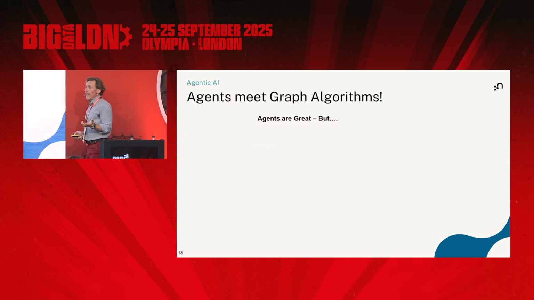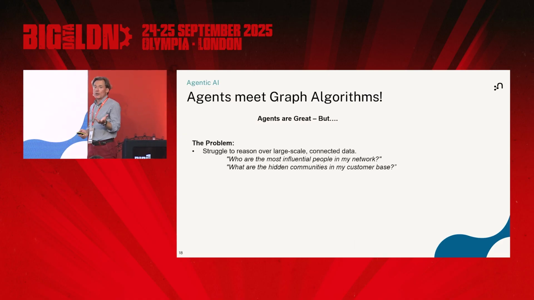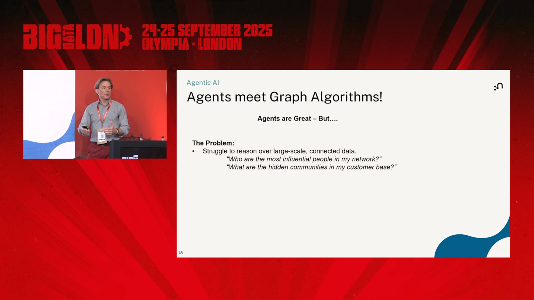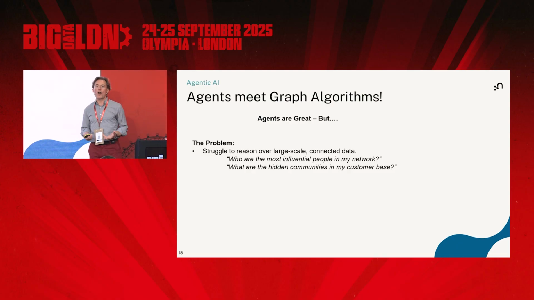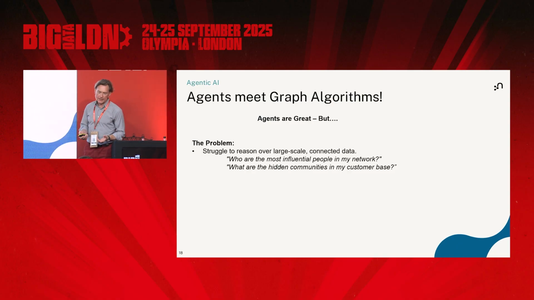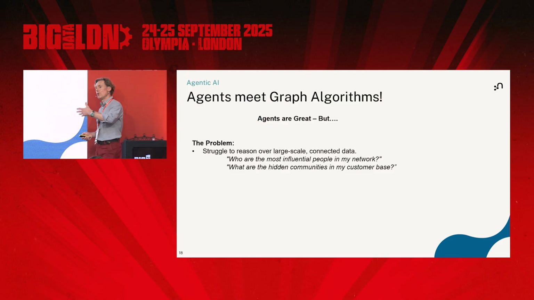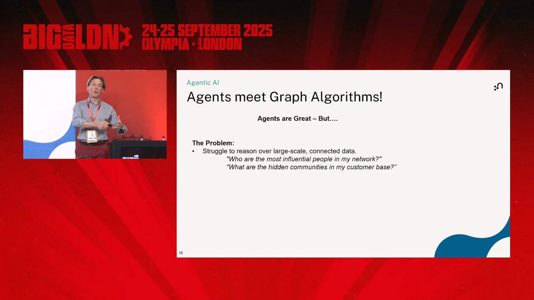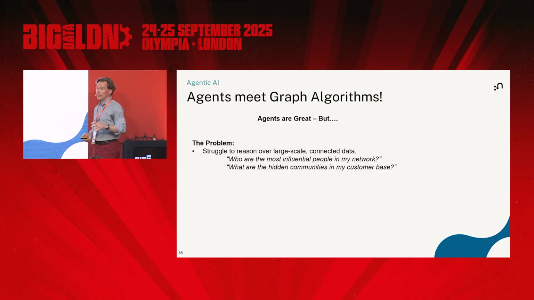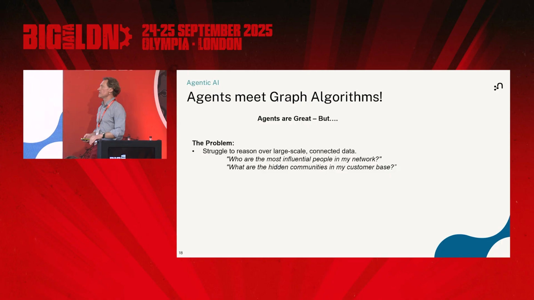But there's a little bit of a problem with these agents. Yes, you can call a Python script, and yes, you can do all kinds of other things, but they can't really reason the way a graph algorithm potentially can. So they can't answer questions like: who's the most influential person? Which of my client base is the most important, etc.?